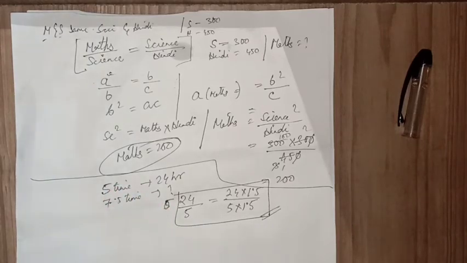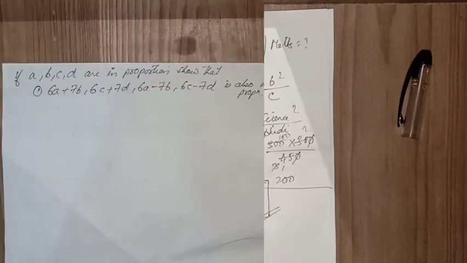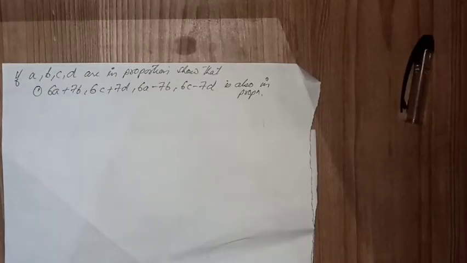Now I will try to figure out one question where we can apply the methods componendo, dividendo, alternando or convertendo. I'm picking up a particular question like that. What is the question saying?